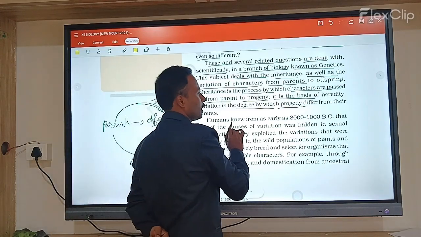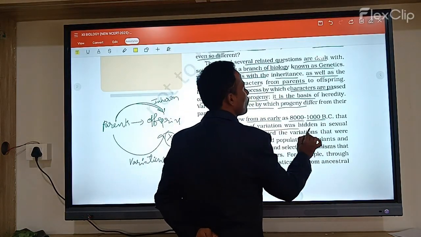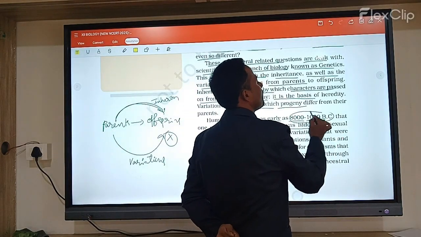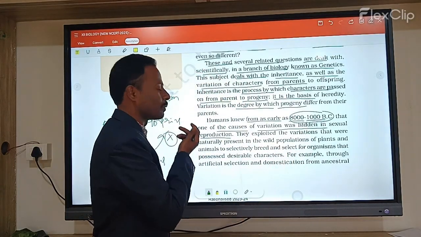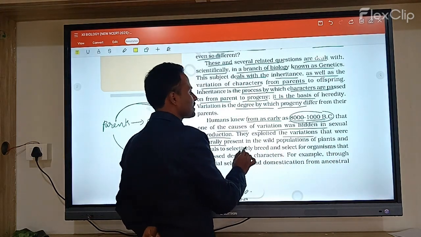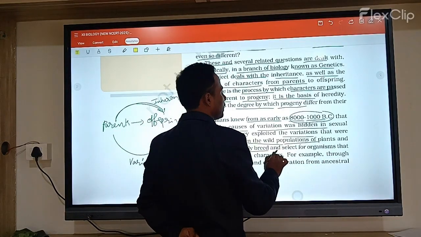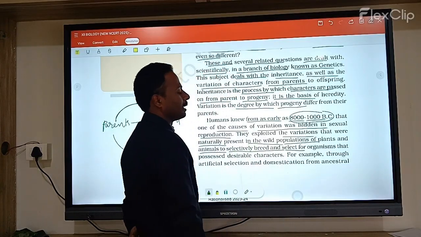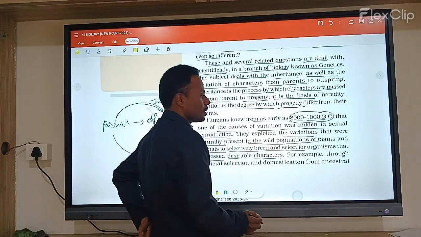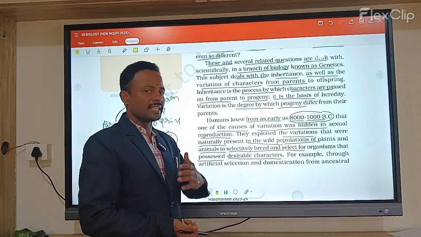Humans have known since early times, around 8000 to 1000 BC, that one of the causes of variations was sexual reproduction. Even at that time, sexual reproduction was present. They exploited the variations that are naturally present in wild populations of plants and animals, selectively breeding organisms that possessed the desired characters. So the population goes on, with genes transferred from generation to generation.